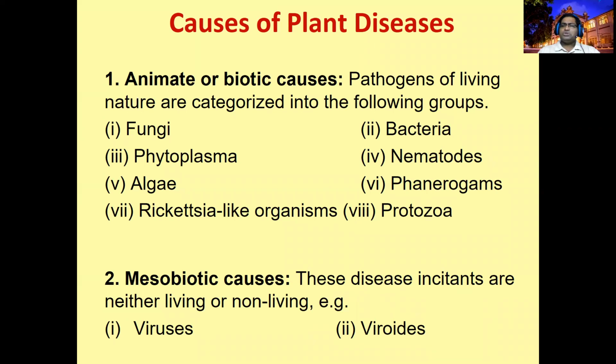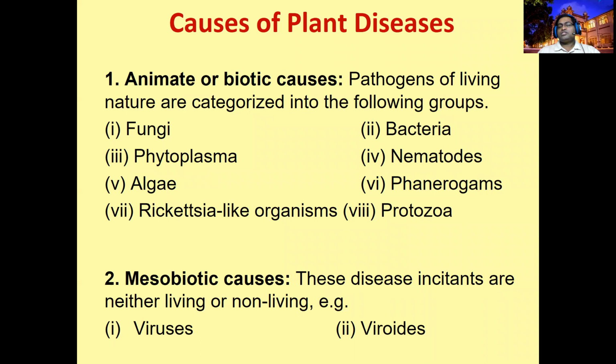Maybe one or two minor diseases are caused by these organisms. But mainly fungi, bacteria, phytoplasma and nematodes we will study in detail, right? But we will not touch much on nematodes also. Why? Because there is a separate course in the 3-2.